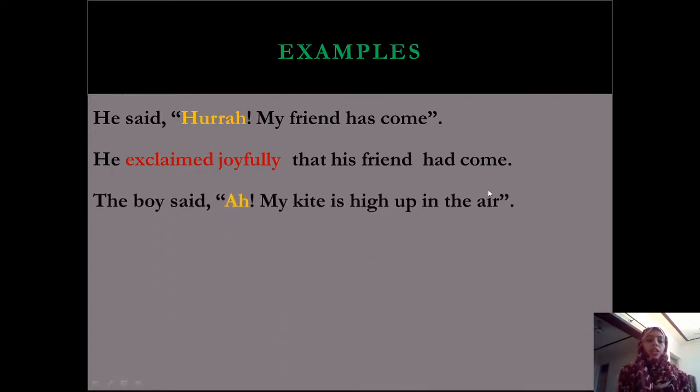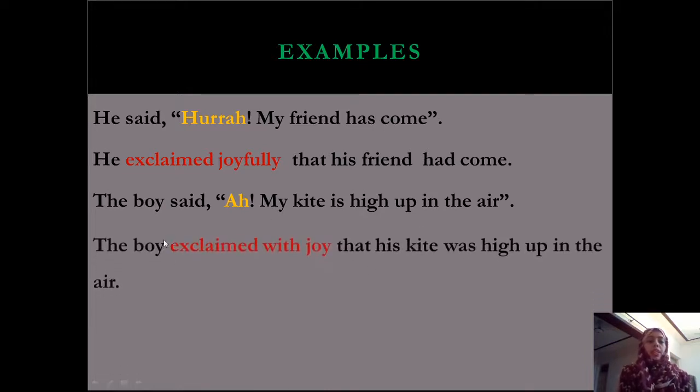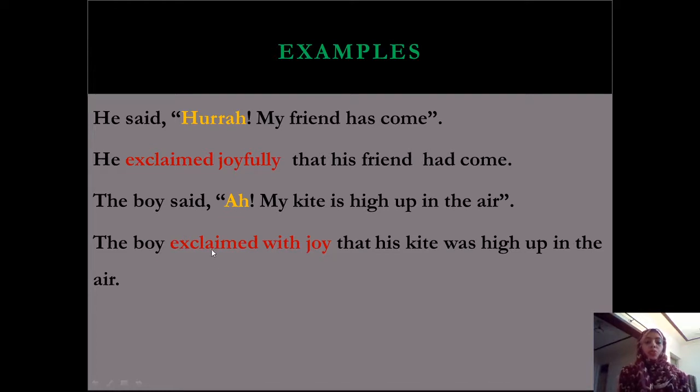Now come to the second. The boy said, ah, my kite is high up in the air. The boy exclaimed with joy. Ah is the symbol of joy. Instead of my we use his, and omission of comma, that, his kite, and here it is present tense, so present tense is changed into past tense, was high up in the air, same as it is.